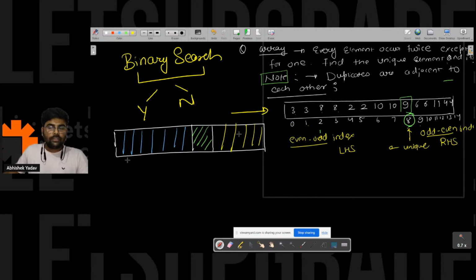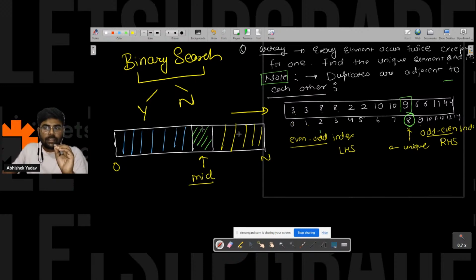So here the search space is from 0 till n. Let's assume you found the middle element, and the middle element is a unique element. So you will say, hey, I got the unique element. That is how you will check whether this is a unique element or not.